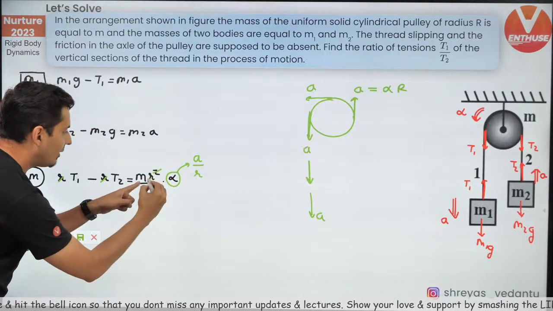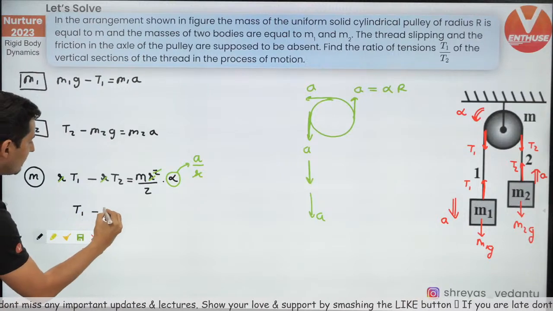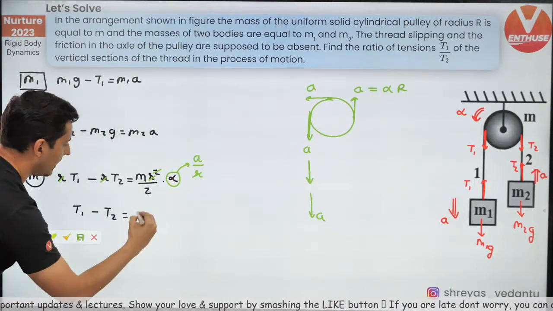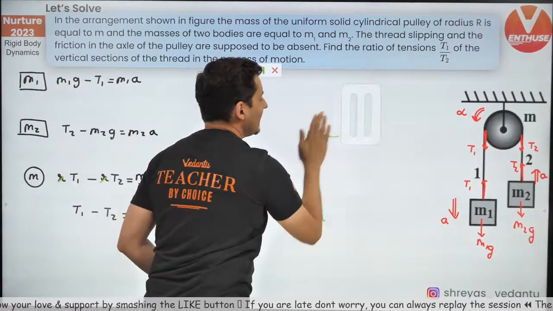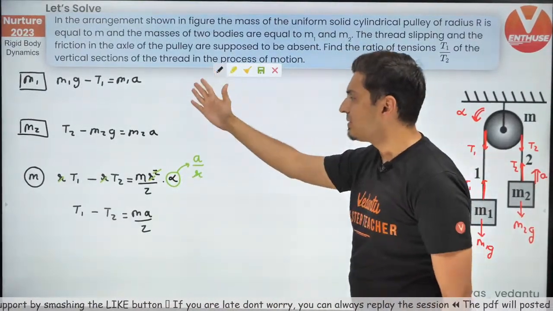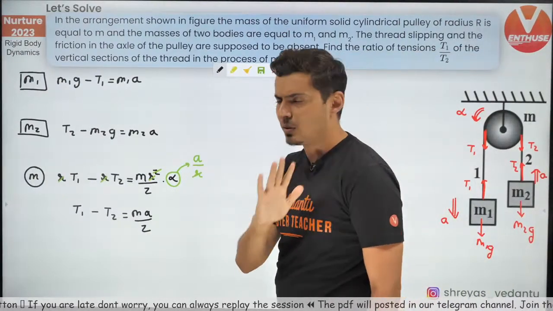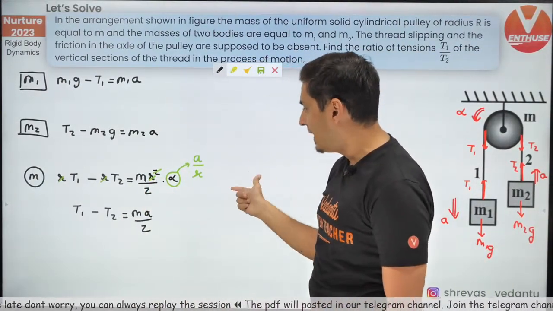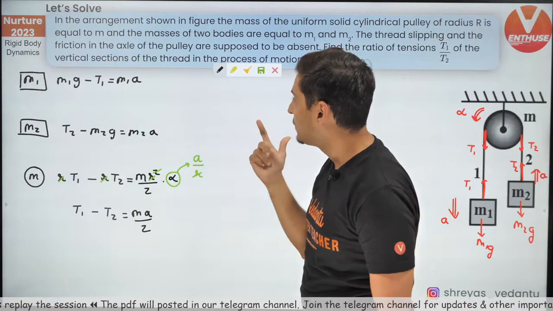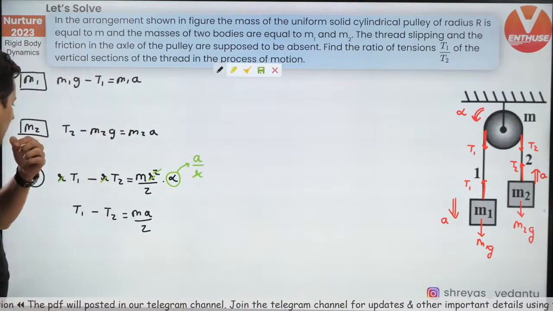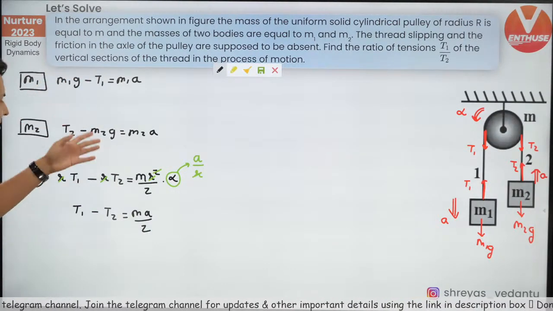So hence one of the R which is left here and this R will also get cancelled, and I'm just left with T1 minus T2 is equal to M into A divided by 2. Very interesting. Now see, there are equations which are formed, and remember our final goal is to somehow find T1 by T2. But to find that out, I think I need to eliminate A somehow. Now in order to eliminate A, what do I need to do? Interesting. So how about adding all the three equations?